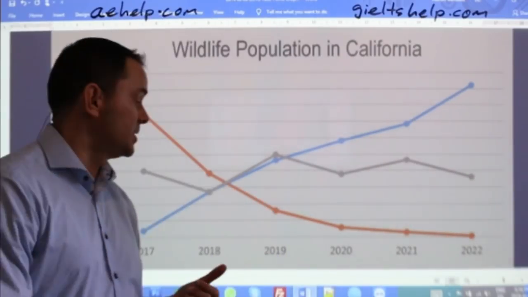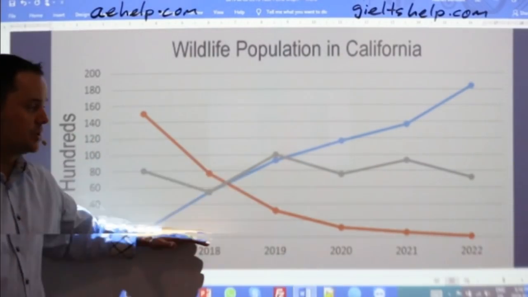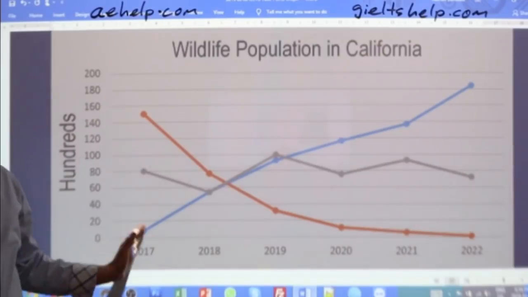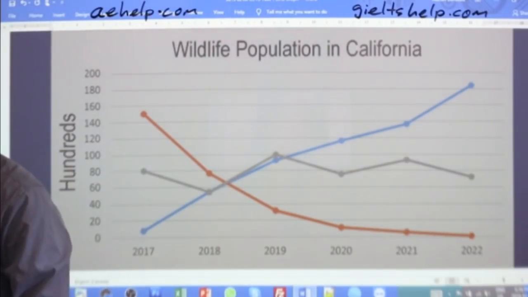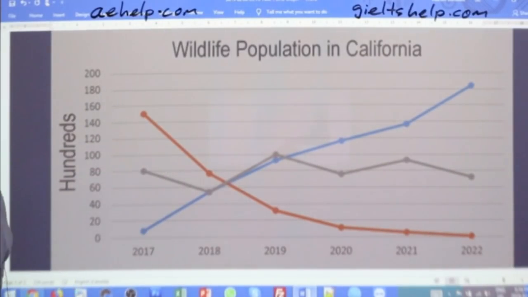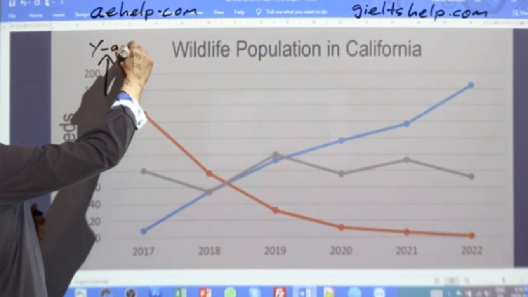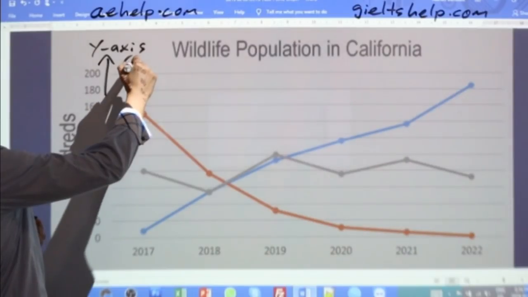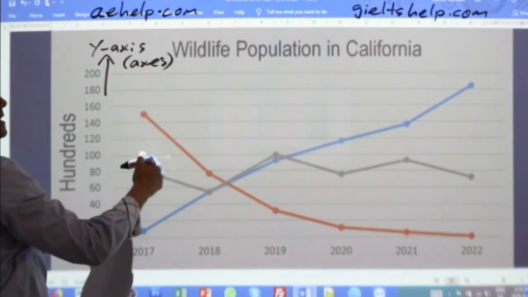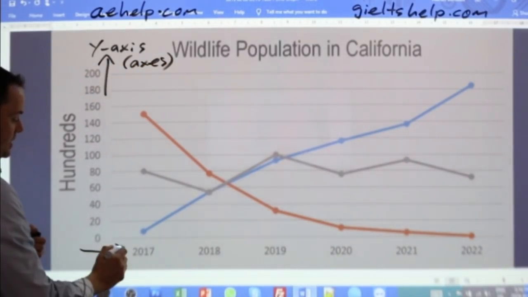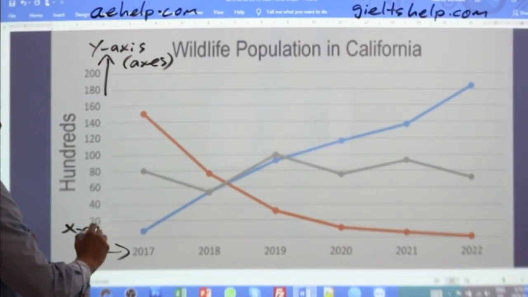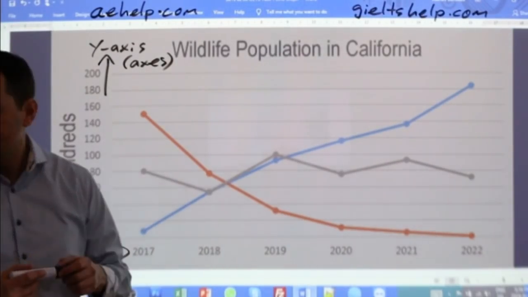The x-axis is this line here. It's your horizontal line, and your y-axis is your vertical line, for students who are not familiar with that. This is the y-axis. By the way, students, plural is axes. Here we just have one, and this is your x-axis. Keep that in mind.